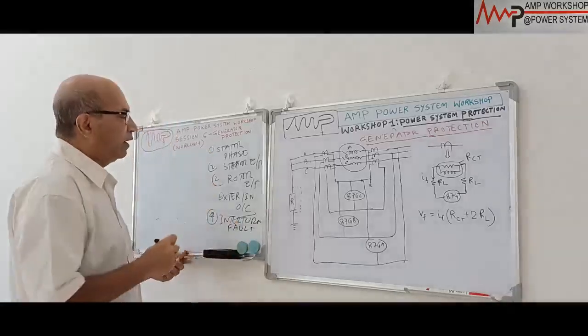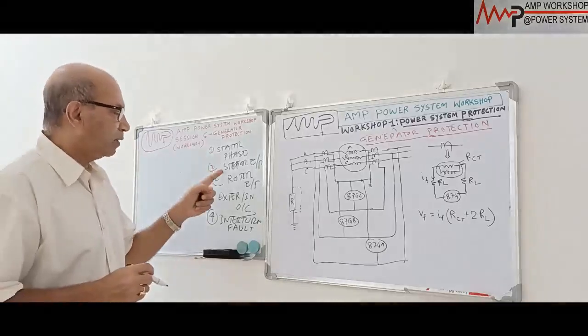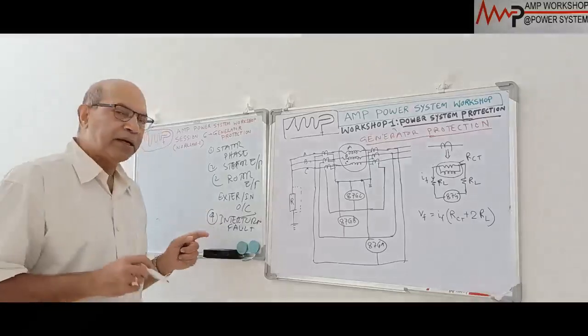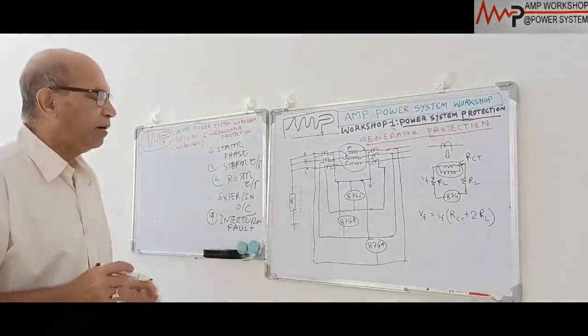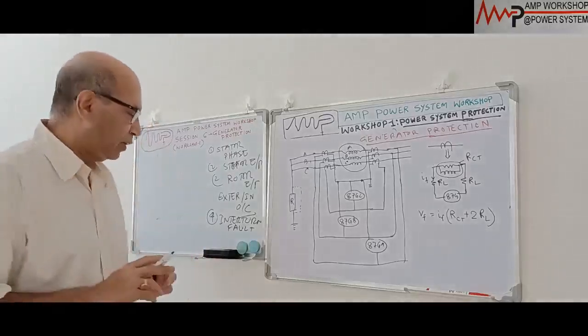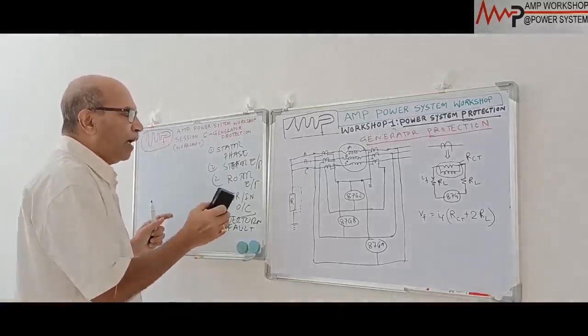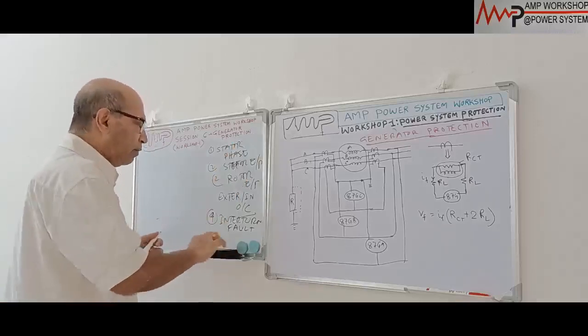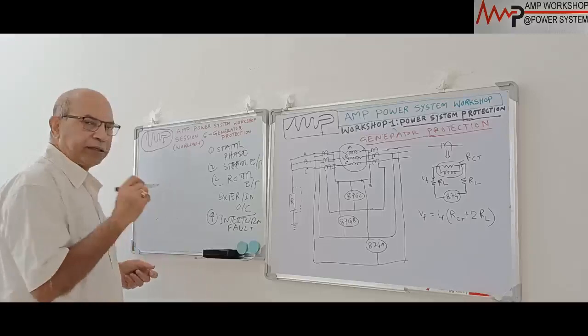These are the 5 different types of fault: starter phase fault, starter arc fault, rotor arc fault, external or internal overcurrent condition, and then internal interturn fault. These are the 5 categories of fault that we categorize under electrical fault condition. And then if we go to the electrical abnormal operating condition, that can also have different categories. These are the different groups.